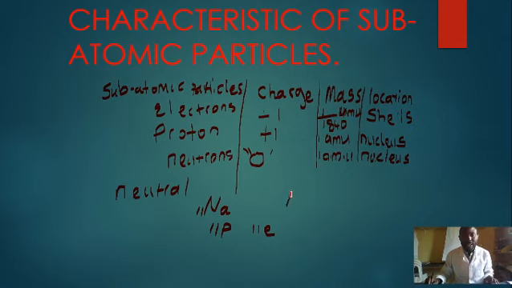Now, imagine when sodium lost 1 electron, it becomes positive. The proton has not been touched. The number of protons still remain the same, 11 protons, but in this case, we have but 10 electrons. You see that if you take 11 minus 10, it is going to give you 1, which is the positive one that we have here on the charge of the atom.